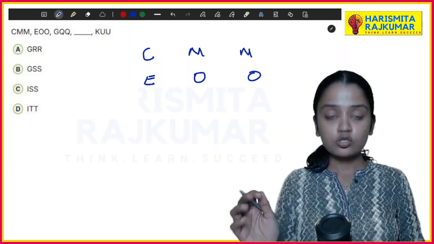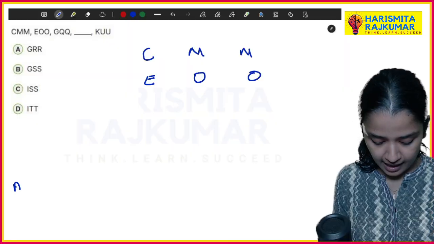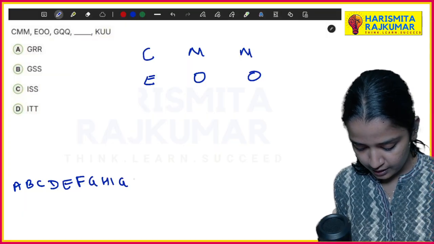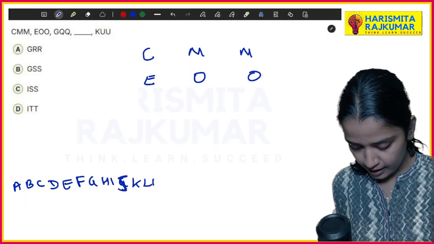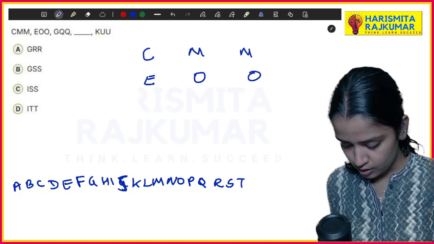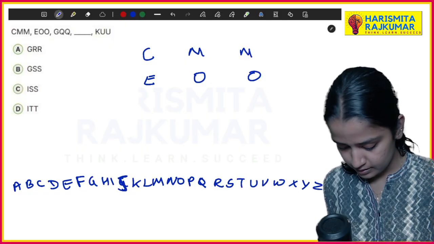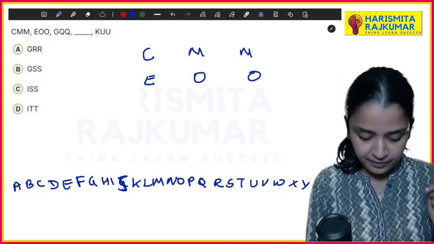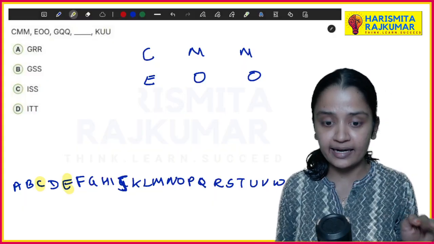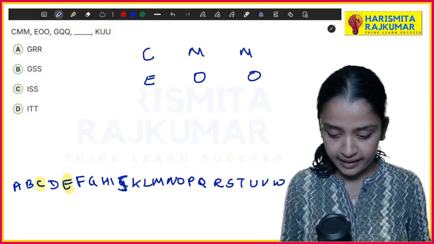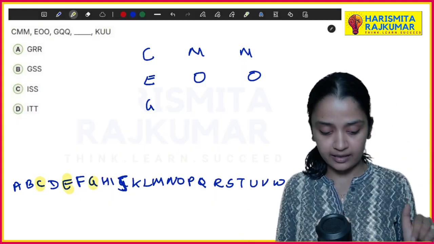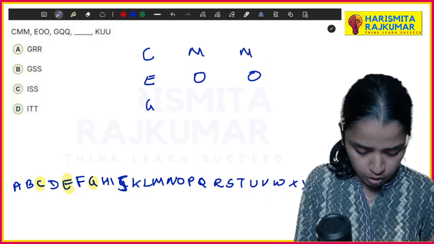Now, after C, it goes to EOO. So when I write the alphabet, it is A, B, C, D, E, F, G, H, I, J, K, L, M, N, O, P, Q, R, S, T, U, V, W, X, Y, Z. So from C, it goes to E. So it skips one letter and goes to the next letter. Likewise, it goes to G. Again, it skips one letter and goes to the next letter. Then what happened? It goes to I.